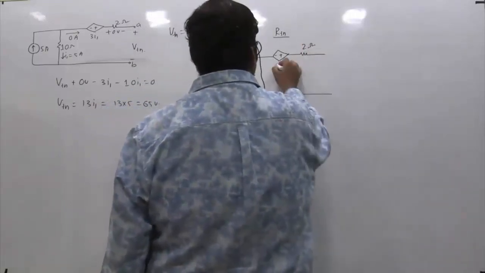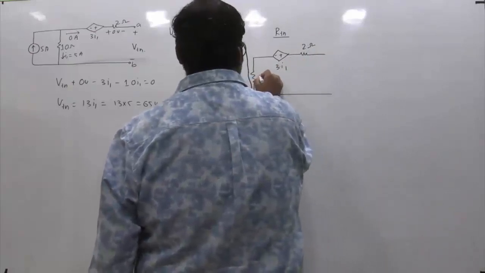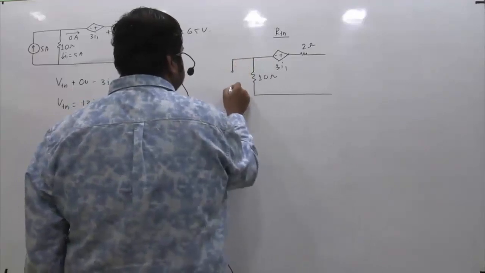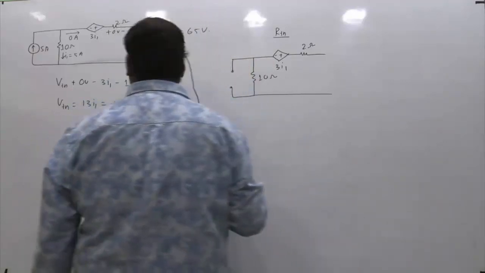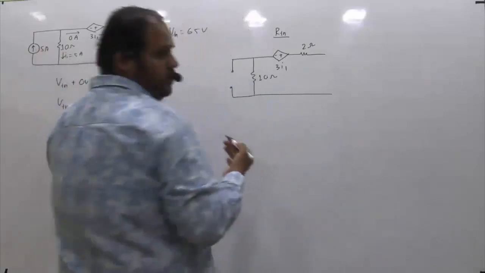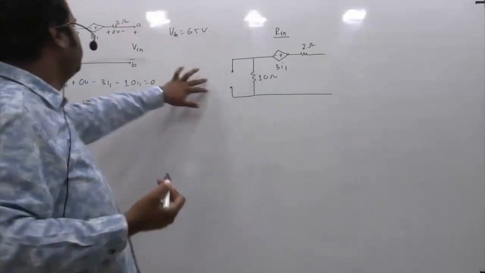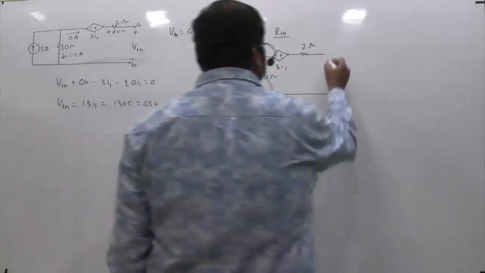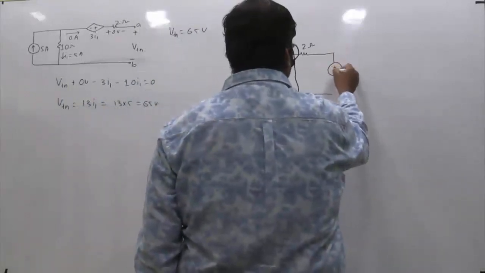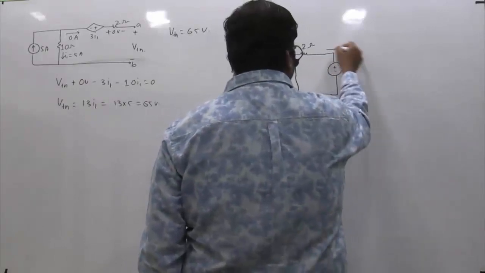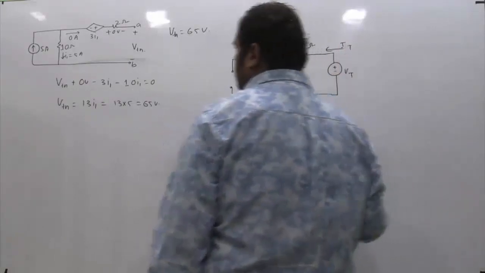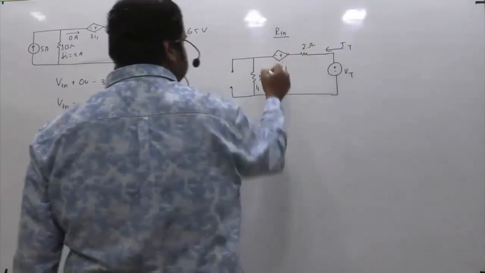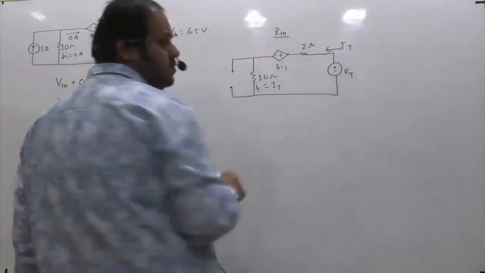So this is your 2 ohms. So this is your 3I1 and this is your 10 ohms. As I said, independent sources should be made 0. So the independent current source value, if you make it 0, a current source of 0 ampere behaves like an open circuit. So the 5 ampere source is replaced by an open circuit. I am not disturbing the dependent source. This is 10 ohm and this is 2 ohms. And finally I am connecting a test voltage source VT, and let's say its corresponding current is IT. And the current I1 is defined here, and because this is a single series path, I1 is nothing but equal to IT.